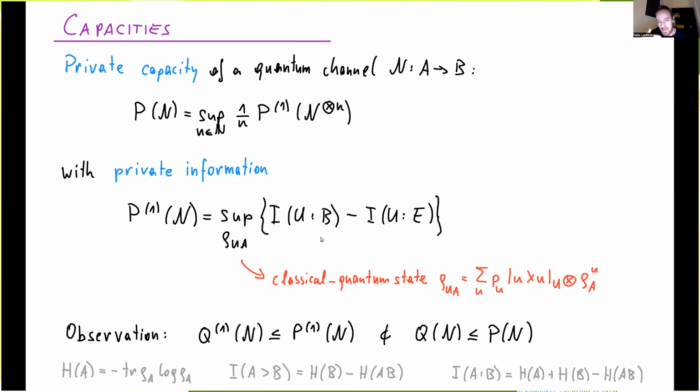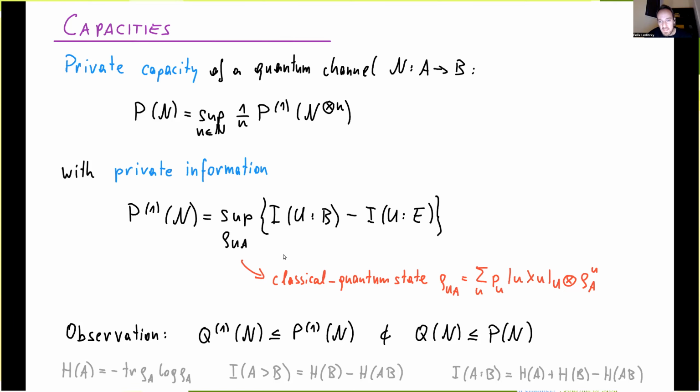And keeping in line with this notation choice, these mixed CQ states will always be denoted by U in the classical system. Okay, so rho UA denotes a classical quantum state with arbitrary ensembles. So the rho AU states here, the states conditioned on the classical label U, are mixed in general, whereas before they were pure. Okay, then we optimize over all those to get the channel private information, and then we do this again for a growing number of channel copies, normalize, take the supremum or the limit, and we get the private capacity.